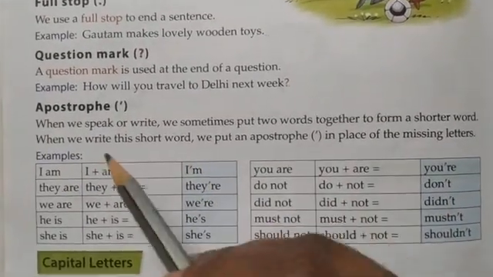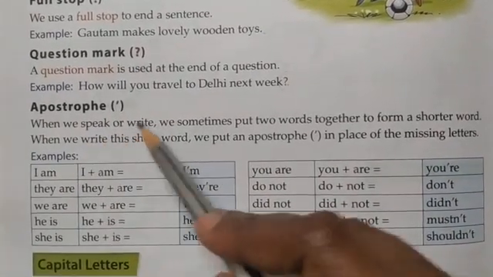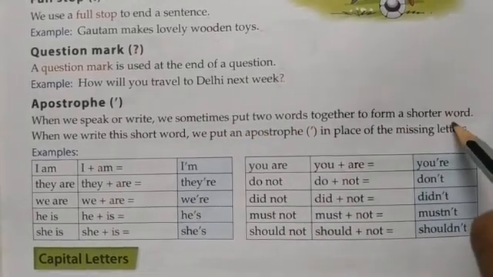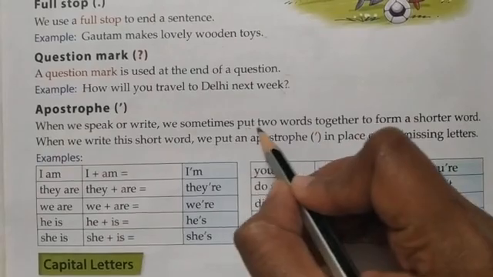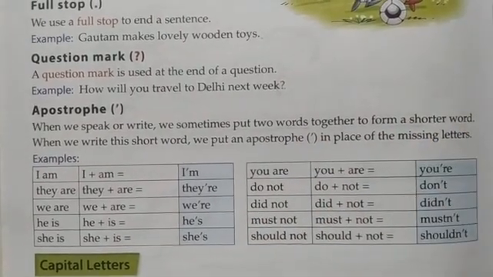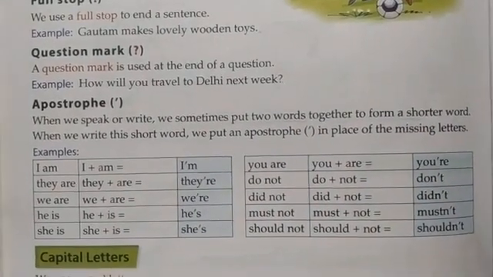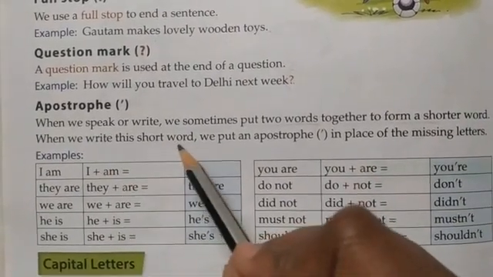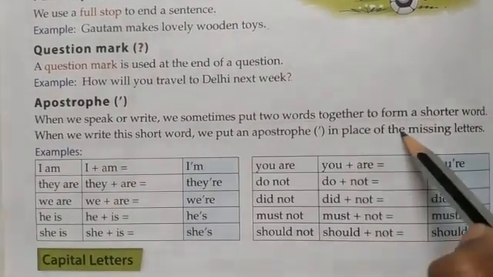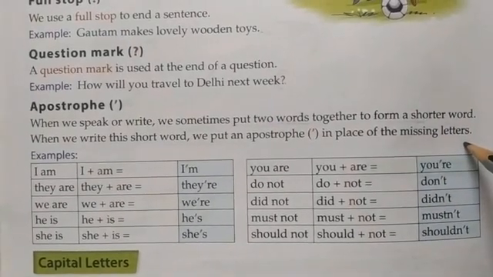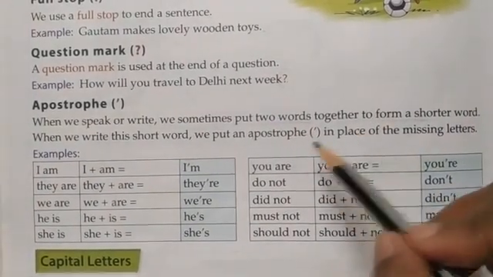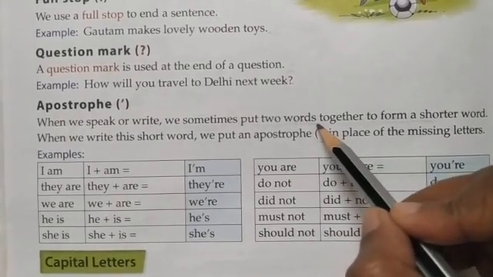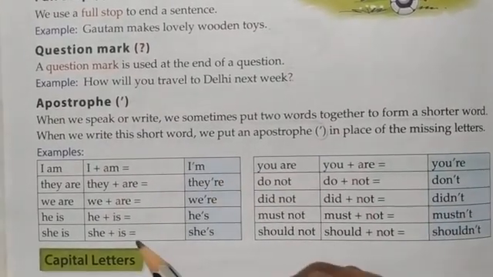Next we have the apostrophe. When we speak or write, we sometimes put two words together to form a shorter word. When we put two words together to make that shorter word, we add an apostrophe. When we write this short word, we put an apostrophe in place of the missing letters.